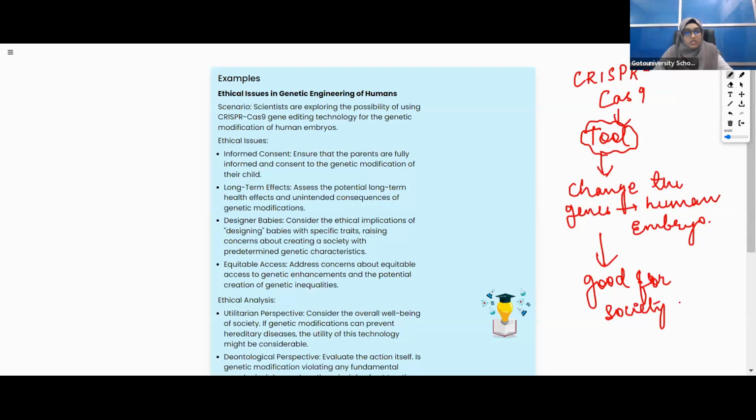Scientists are saying that they are confident this child will become more like a Superman type, with more superpowers. But will the parents agree? The changed gene might cause problems later. Is it okay to choose what traits babies have, and can everyone get this technology fairly? We don't know.